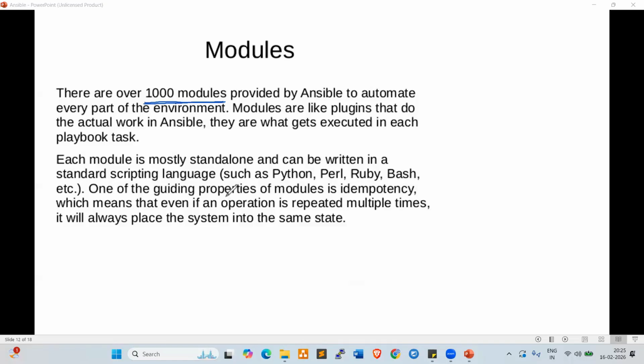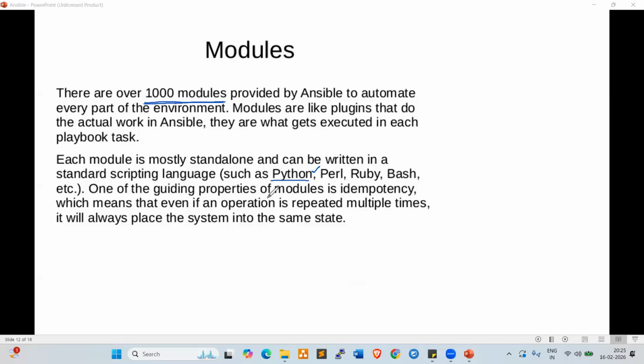Ansible provides all the required modules that we can take, customize and reuse whenever needed. Modules are like plugins that do the actual work in Ansible. They are what gets executed in each playbook task. Each module is mostly standalone and can be written in a standard scripting language such as Python, Perl, Ruby or Bash. Most of the scripts are Python only.